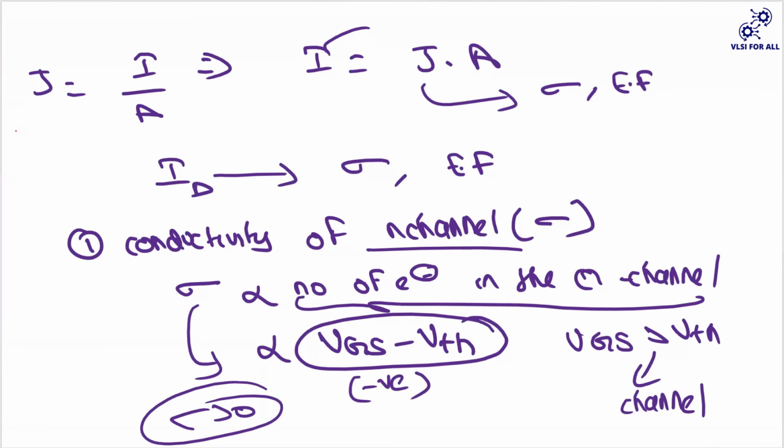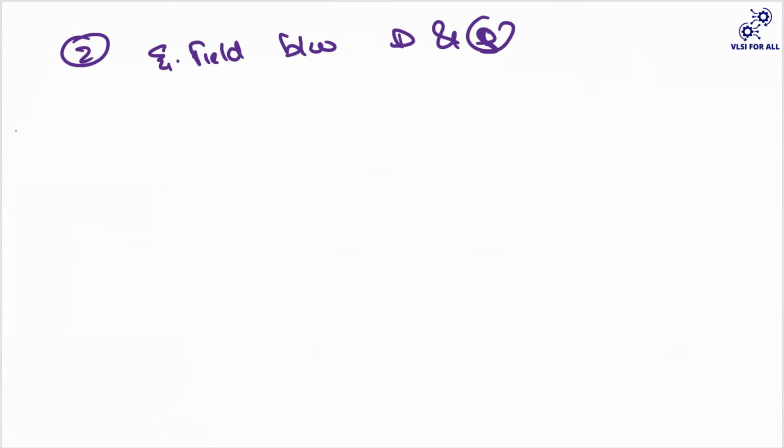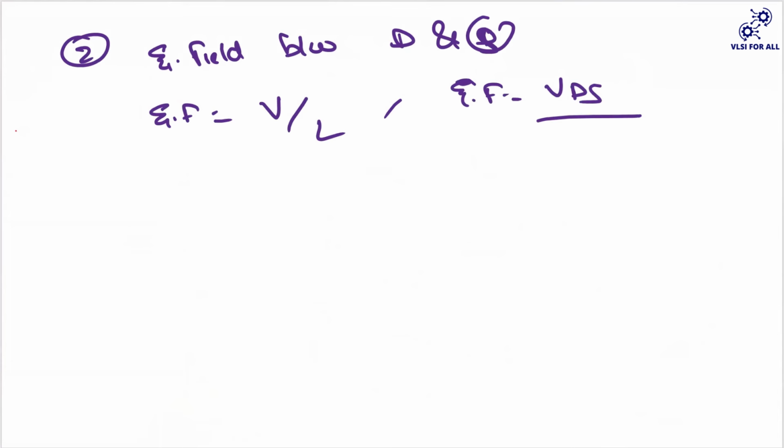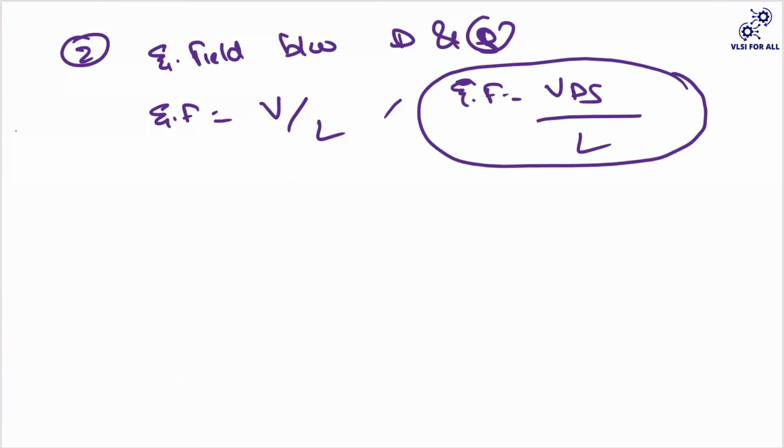The next thing on which the current depends is your electric field. The second one is the electric field between drain and source. If you know the formula, it is V by L. The voltage is the voltage difference, that is your VDS. And L here is your channel length. So this is the electric field that will be present between the drain and source.